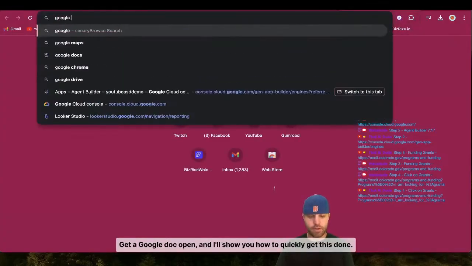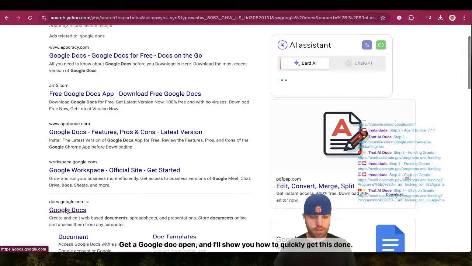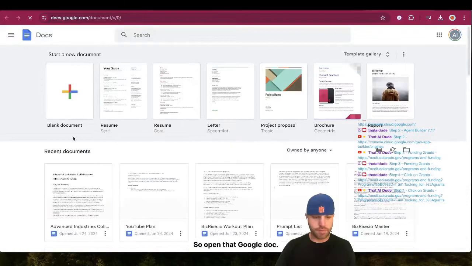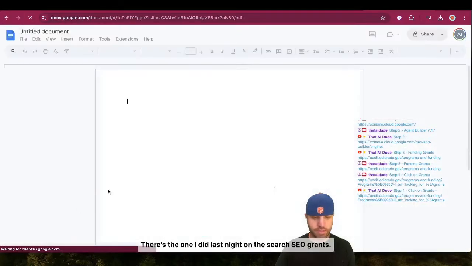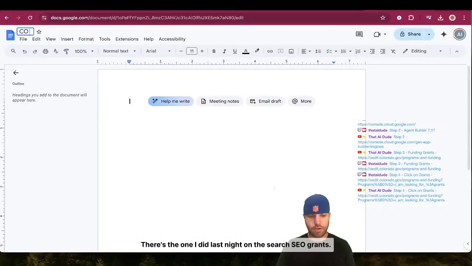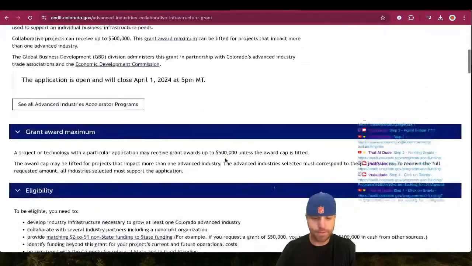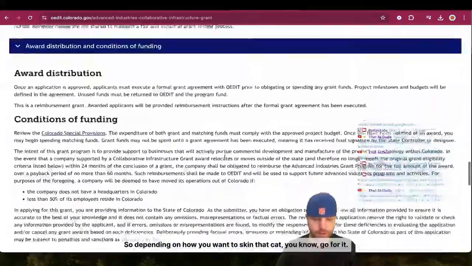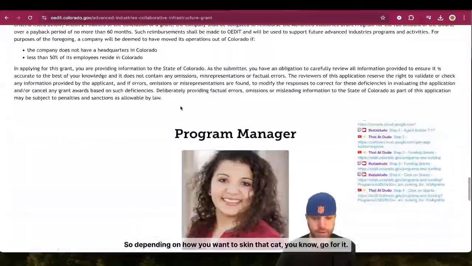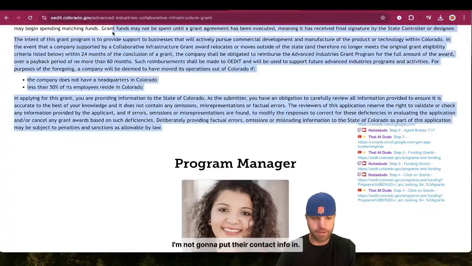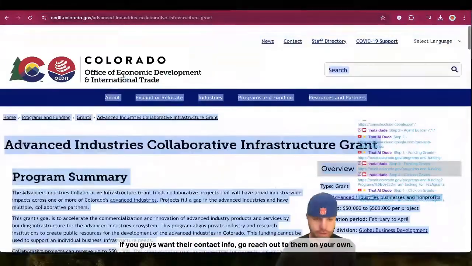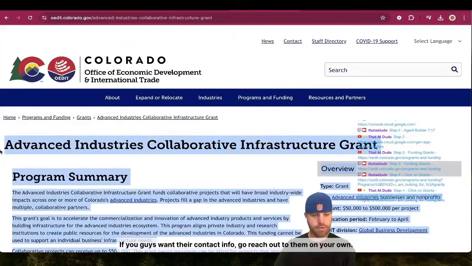Get a Google Doc open, and I'll show you how to quickly get this done. So open that Google Doc. There's the one I did last night on the search, CO grants. Again, think about this. If you just read these things out loud on video, you're gonna get the transcription too. So depending on how you want to skin that cat, go for it. I'm not gonna put their contact info in. If you guys want their contact info, go reach out to them on your own.